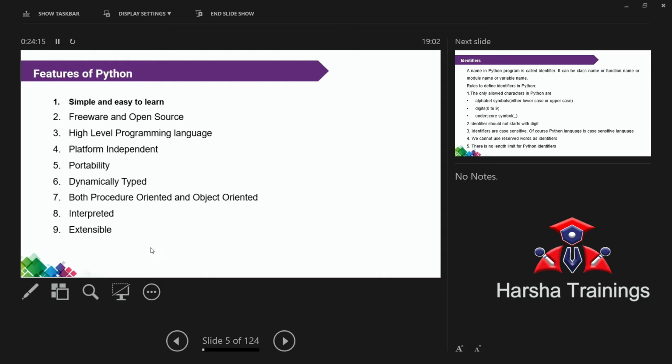Not only this one, you have different types of applications. For example, a simple application: your faculty takes attendance by using different softwares, like EZ School. Assume EZ School is a paid software. In a similar fashion, one more software is available on the internet free of cost. If a software is available free of cost, those softwares are called freeware and open source.